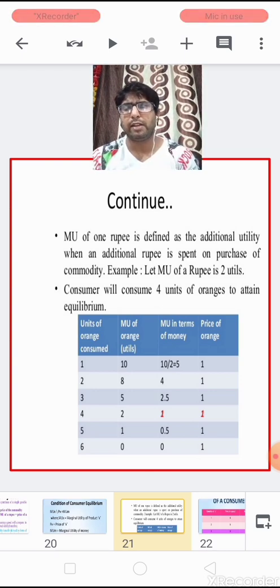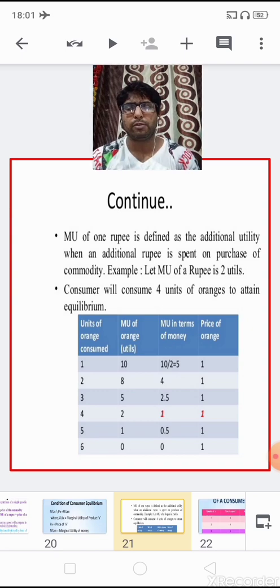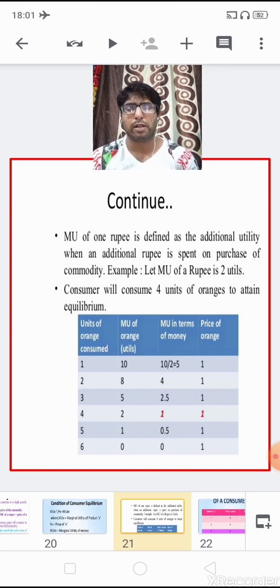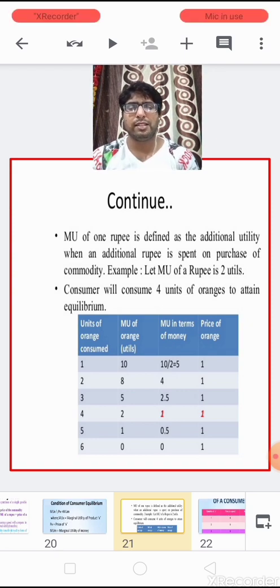We can write the marginal utility in terms of money as MUm. So what is MUm? Marginal utility of a rupee or marginal utility of money is defined as the additional utility when an additional rupee is spent on the purchase of a commodity.